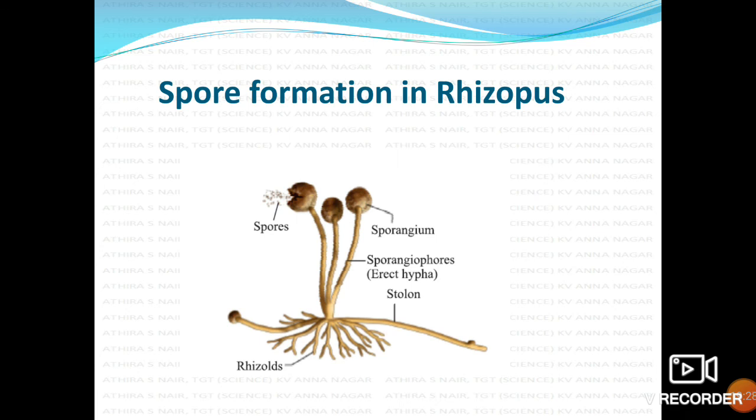Here it is attached by rhizoids, you can see, and sporangiophores or erect hyphae are there, and the sporangium or fruiting bodies are there. After maturation, after a particular period of time, the sporangium will burst open and release the spores, and the spores are carried by wind. The spores will fall in some other place, and there they will germinate to form a new fungus. It is a mode of reproduction mainly shown by fungi. Spore formation. Okay, hope you understood the concept. Thank you.